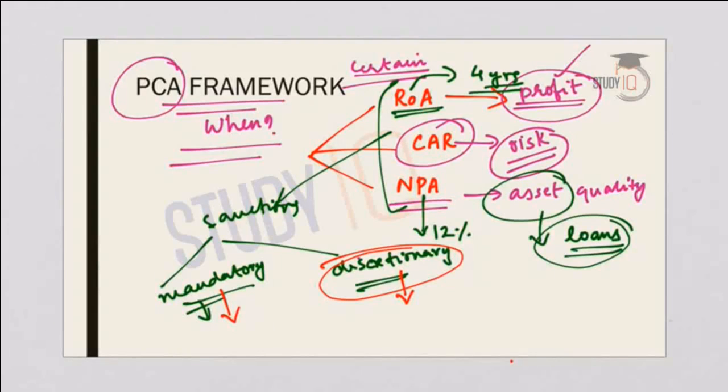Now, what will the banks do if the PCA is triggered by RBI? So, the banks, if the PCA is triggered, they are not allowed to renew or access any costly deposits or take any steps to increase their fee-based income. They have to also conduct special drive to reduce the stock of the NPAs, and they should contain generation of any new NPA or non-performing assets. So they will also be not allowed to enter into any new lines of business, and RBI will also put certain restrictions on borrowings made by the banks from interbank market. So all this happens with the banks if PCA is triggered by RBI.